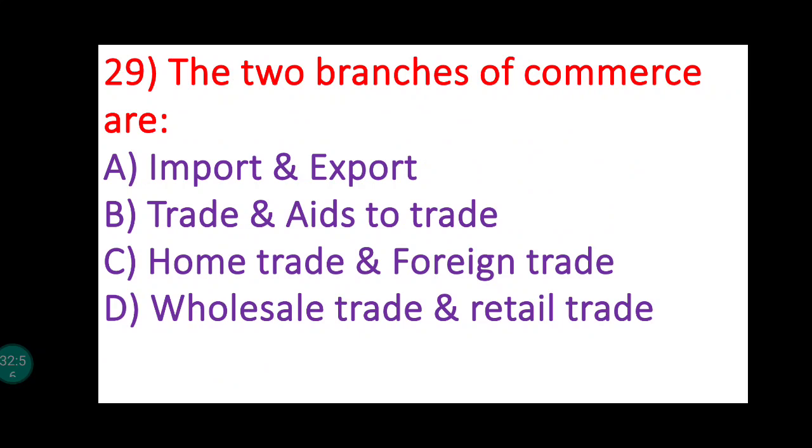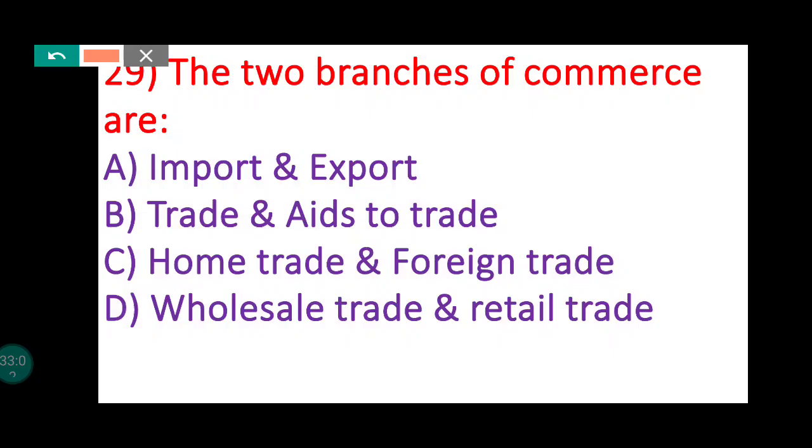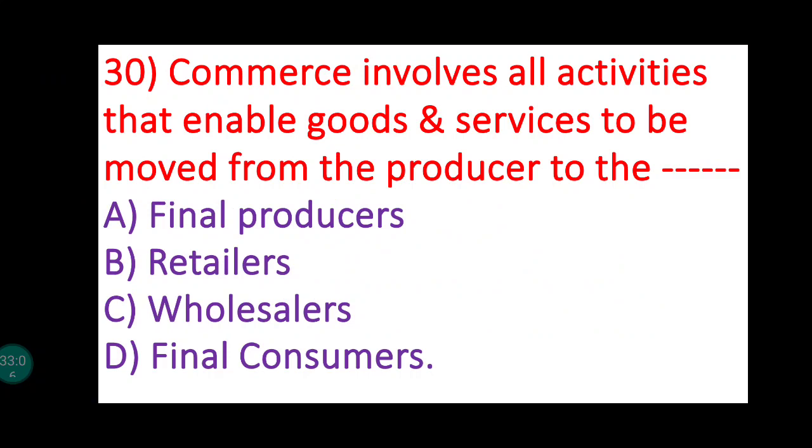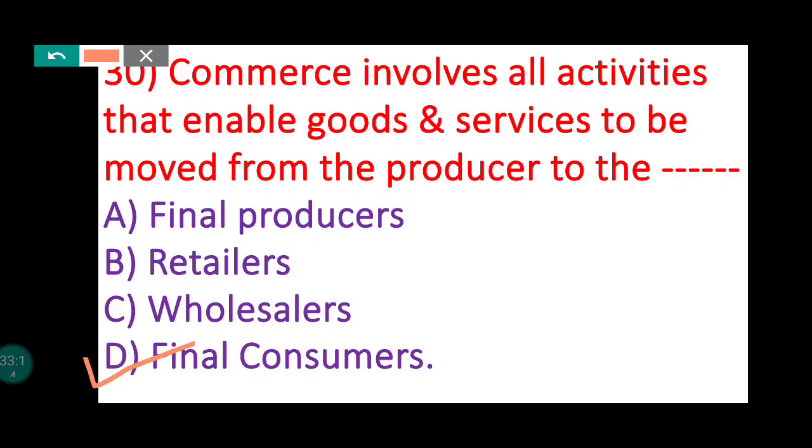Next one, the two branches of commerce are, see, trade and aids to trade. Commerce involves all activities that enable goods and services to be moved from the producer to the final consumer. So the answer is final consumer. The other options are given: final producer, retailer, wholesaler. No. So the answer is final consumer.